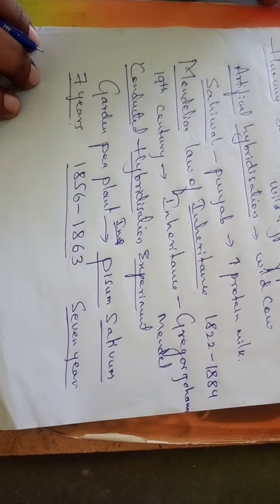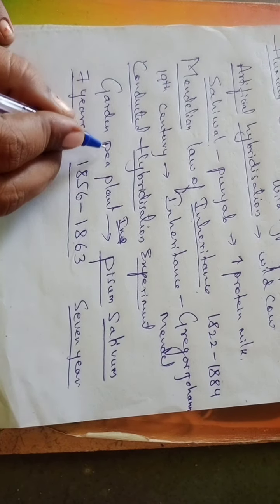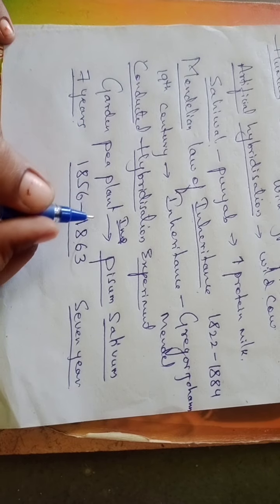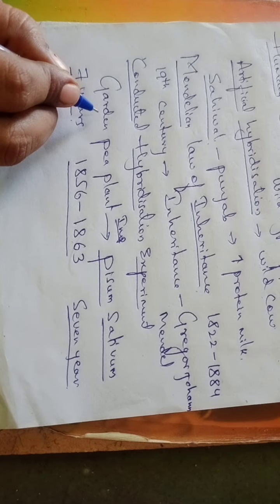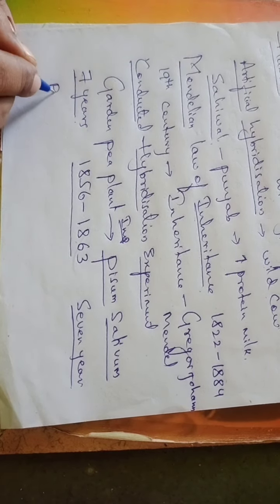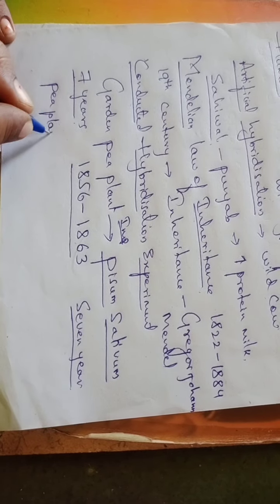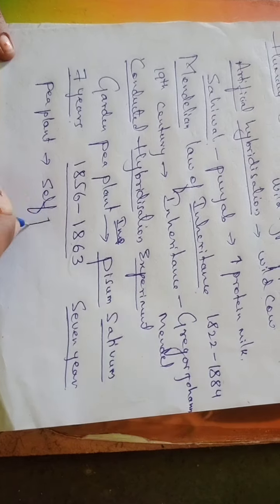Hybridization experiment. Why did he select the garden pea plant for his experiment? It can be grown easily in the garden. Along with that, the garden pea plant undergoes self pollination.